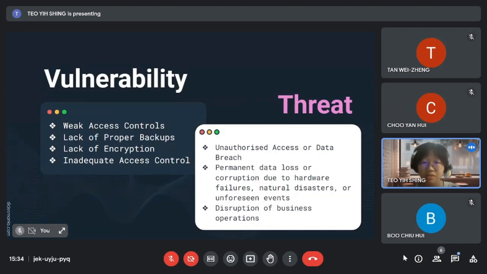These vulnerabilities may arise due to factors such as weak passwords, the absence of multi-factor authentication, insufficient permission settings, or misconfigured access controls. Exploiting weak access control enables unauthorized users to gain access to sensitive data and compromise its confidentiality, integrity, and availability.